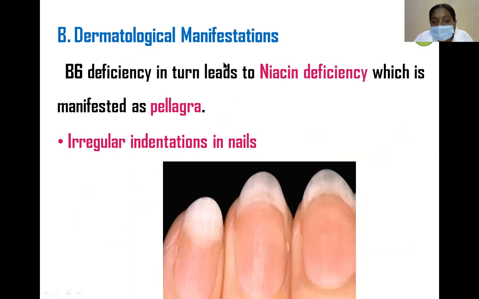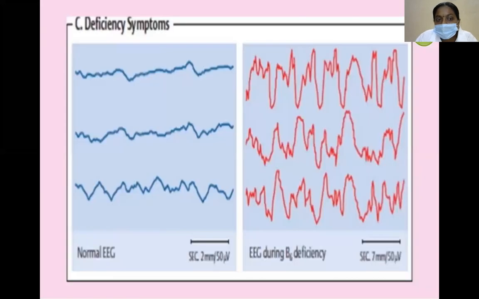Next, dermatological manifestations. B6 deficiency leads to niacin deficiency, which is manifested as pellagra. Another manifestation is irregular indentation in nails, a common feature of B6 deficiency.